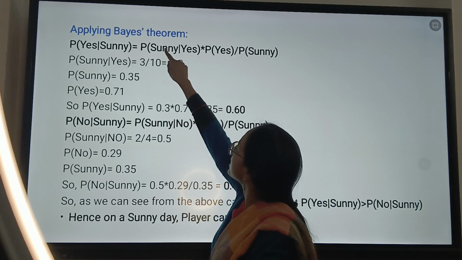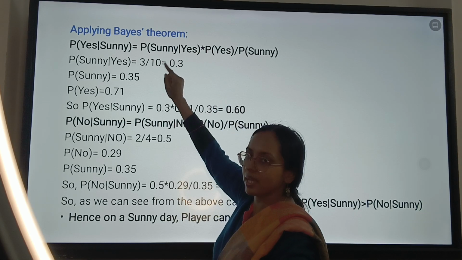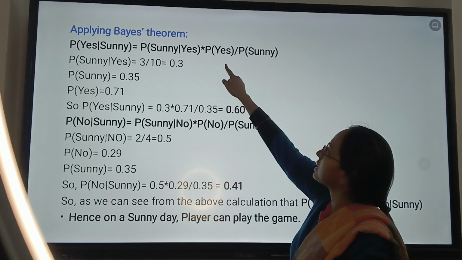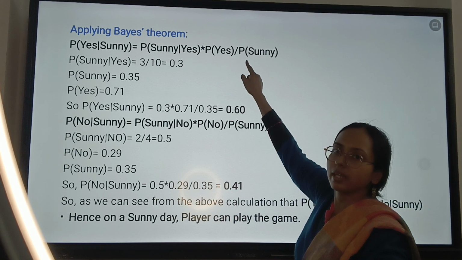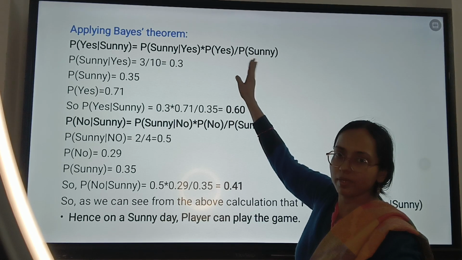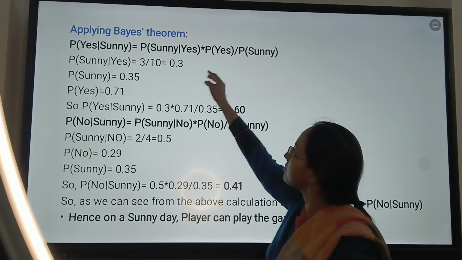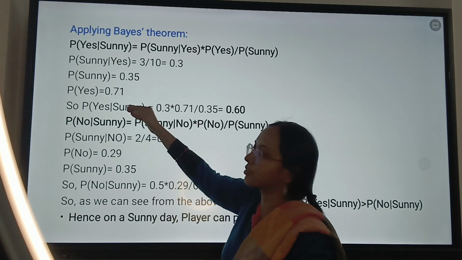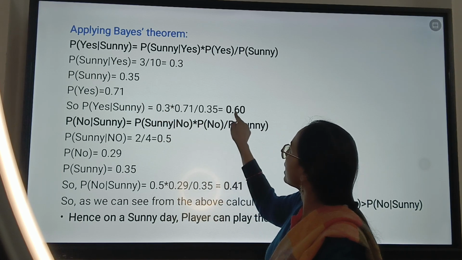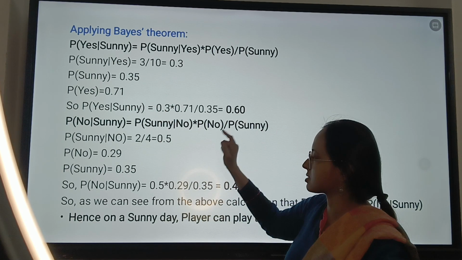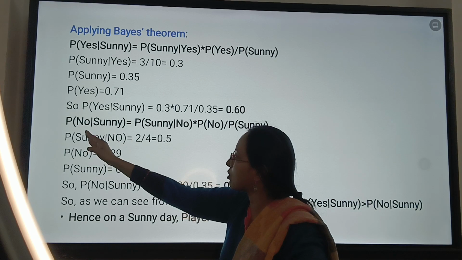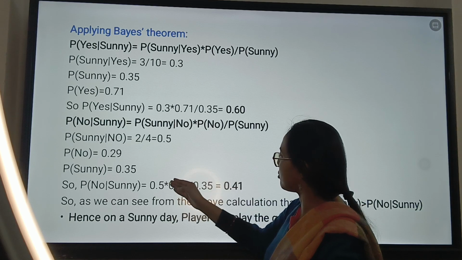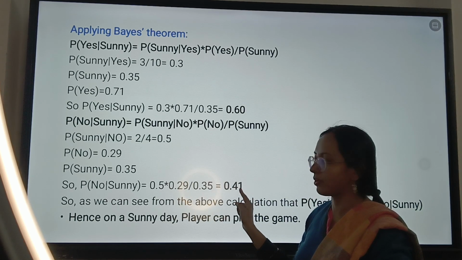So for that we are going to use the Bayes theorem which we saw earlier. So P of sunny given yes multiplied by P of yes and then divided by P of sunny. P is nothing but probability, right? So we will be calculating these values, already we have calculated them. So simply you are going to replace these values and you will get a value of 0.60 in this case. Similarly, you are going to calculate the probability of no for a sunny day. So that will give you a value of 0.41.